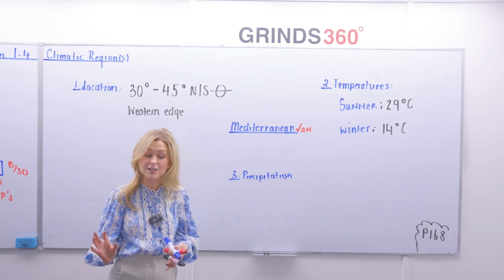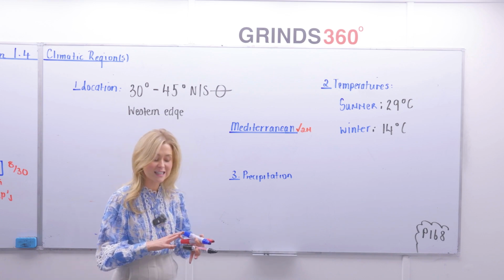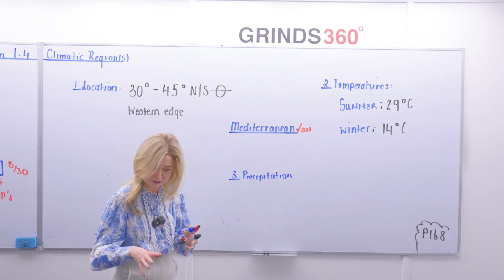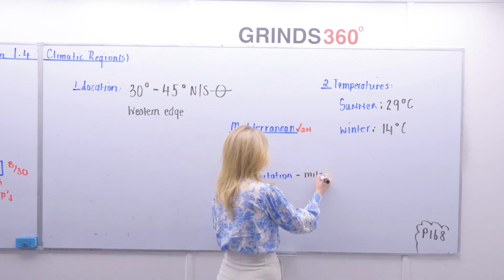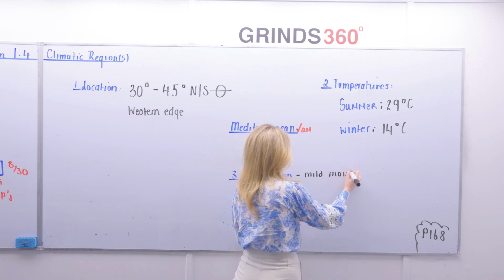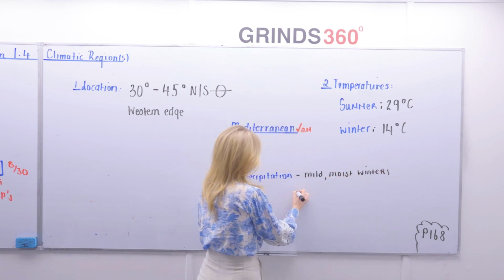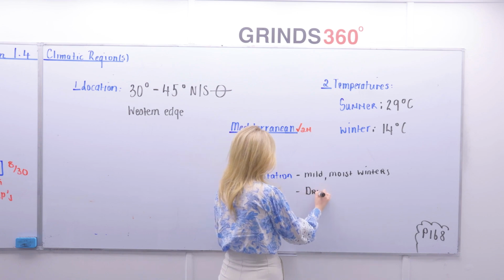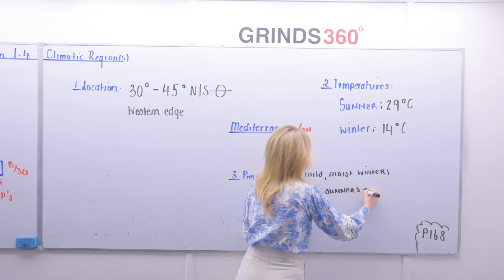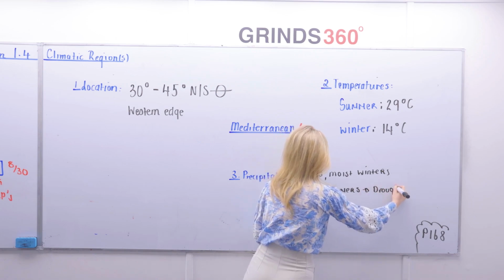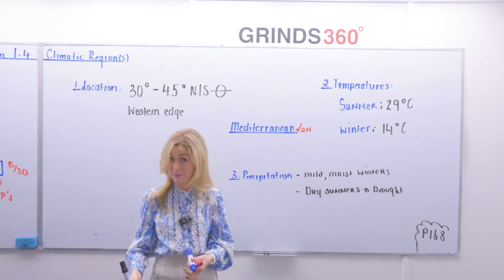Precipitation by rain, hail, sleet and snow. Now, precipitation tends to be kind of varied, okay? You do tend to have mild, moist winters. That's the first thing. But oftentimes you have very dry summers, and these summers often experience drought. Again, is that going to be good for crop growth? Absolutely not. It's going to be really, really bad.